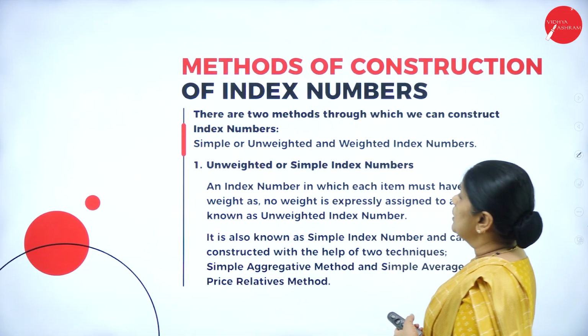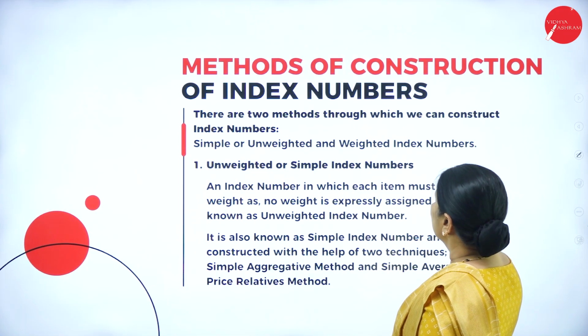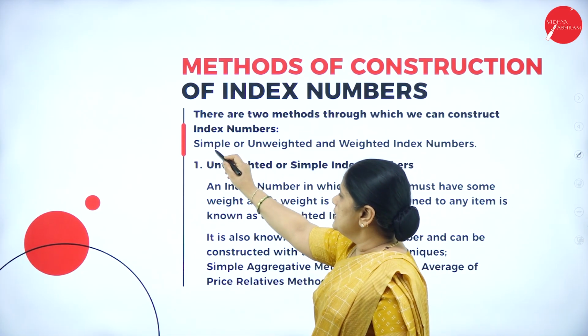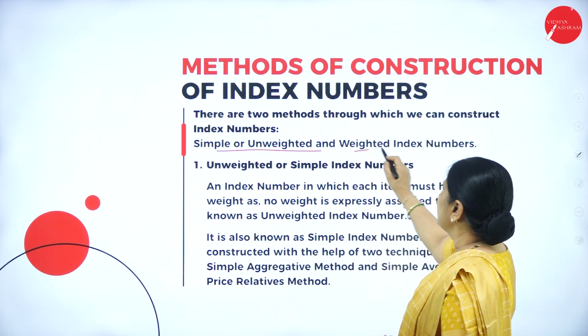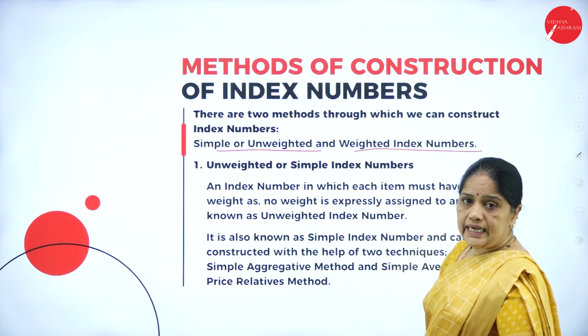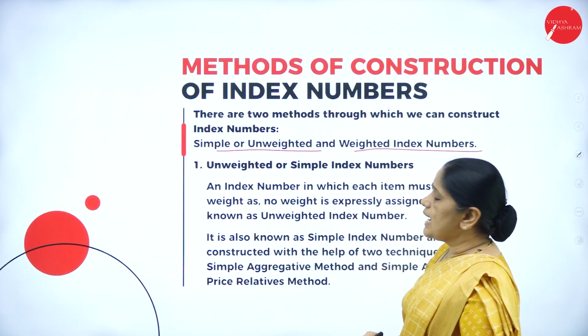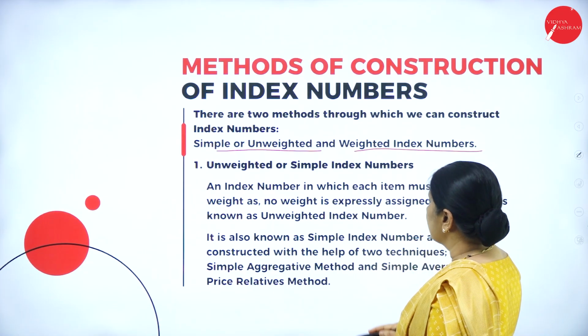Methods of construction of index numbers. There are two methods through which we can construct index numbers. First one is the simple or the unweighted, and the second one is the weighted index number. Now, what is this unweighted or simple index number?